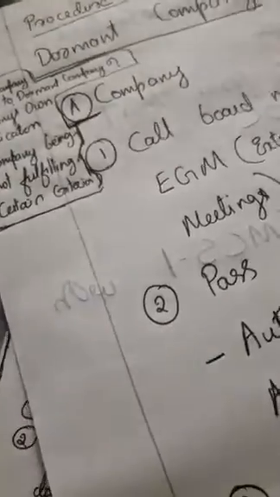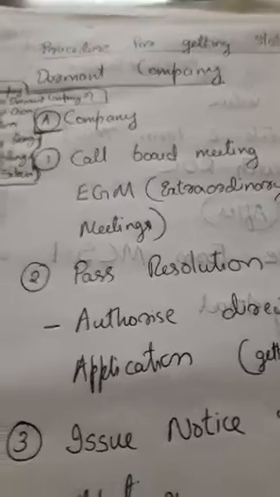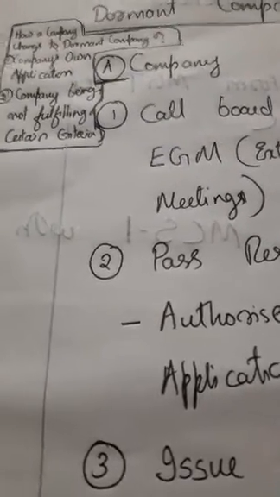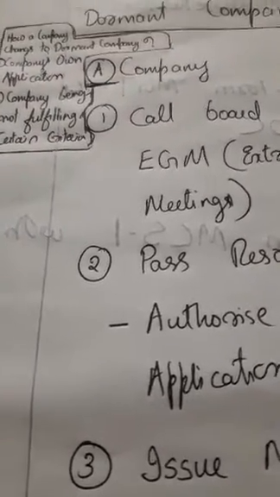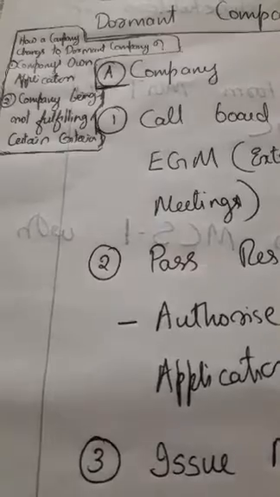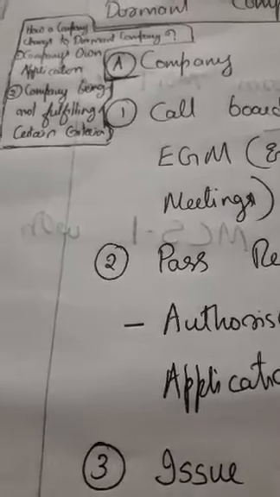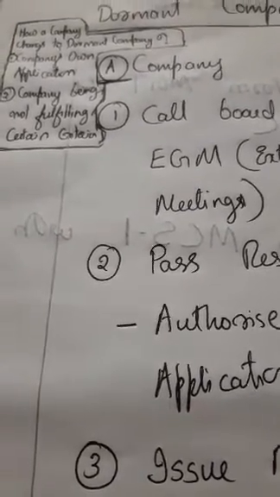Now, going more into the topic: what is the procedure for getting the status of a dormant company? This we can discuss now. See how a company changes to a dormant company. A company can be converted to a dormant company in the following ways: either on the company's application, or on the company not fulfilling certain criteria, the company will be converted to a dormant company.